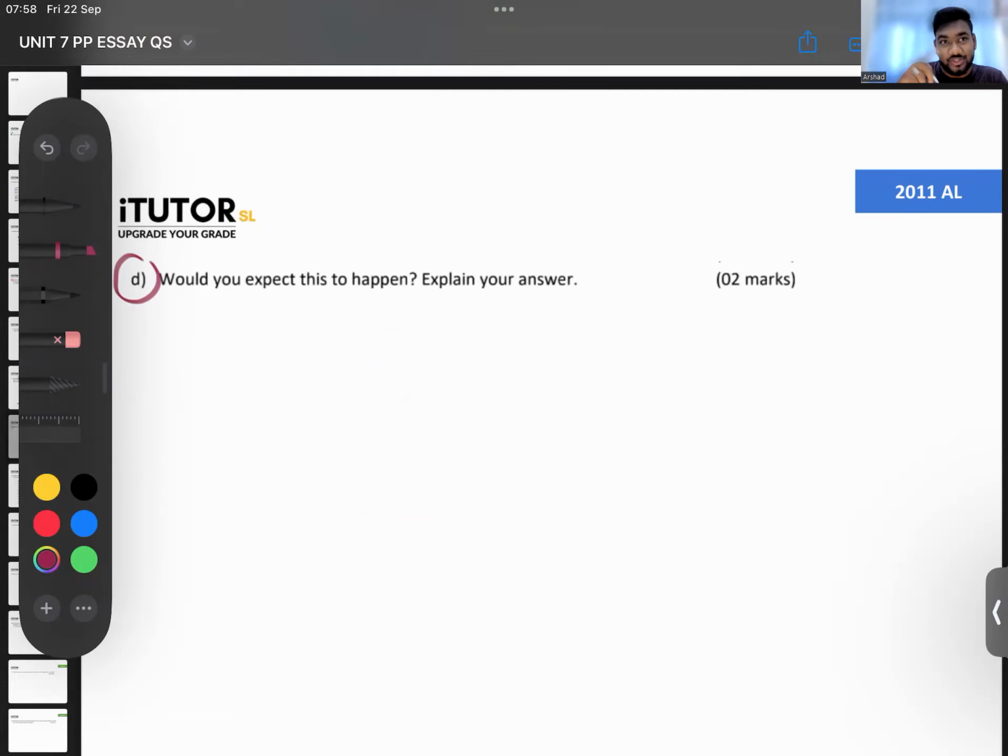Would it happen? Would you expect this to happen? No. Can you give me some reasons, guys, why this might not happen? It might not be as big as 500,000. Why? In reality, it might be comparatively lesser. Okay, so there can be cash drains. So there can be the public who